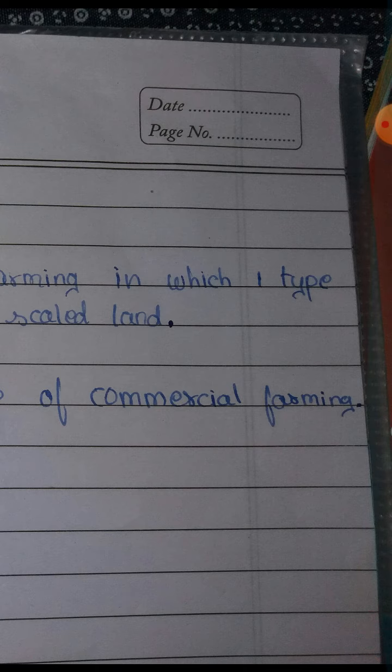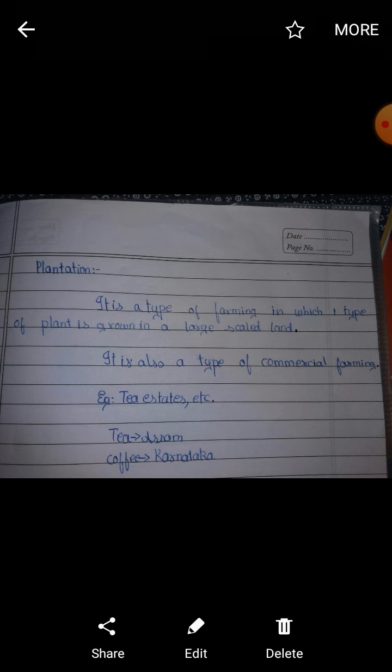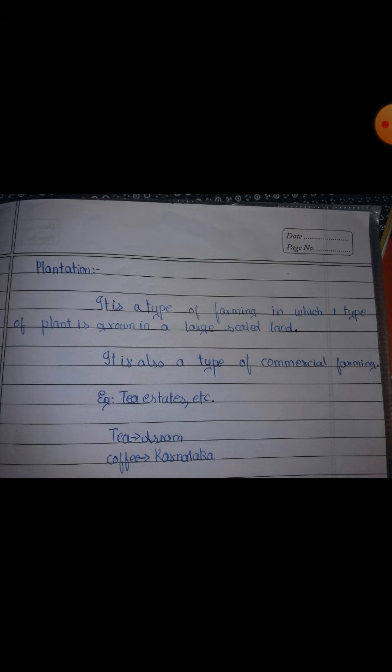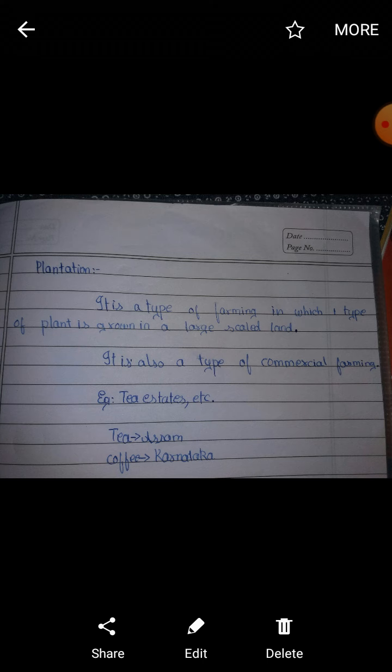Plantation is also known as commercial farming. How can you say plantation is commercial farming? Let's see. Tea estates. We get tea from the departmental stores, but those stores get tea powder or tea leaves from the tea estates. Obviously, it is an activity in which money is involved, so we can say that plantation is commercial farming.